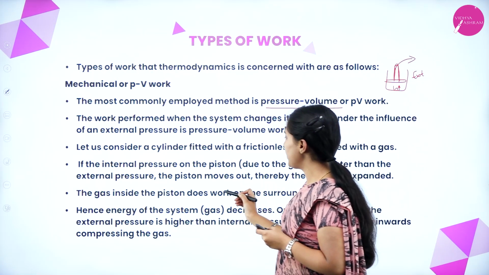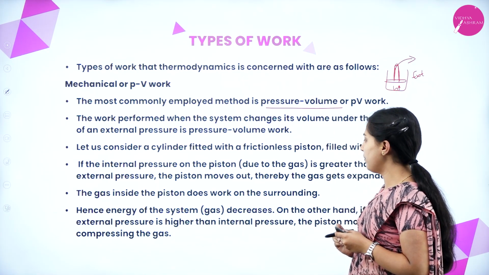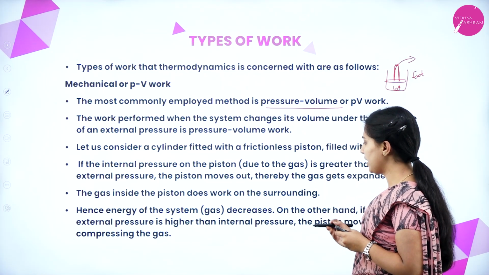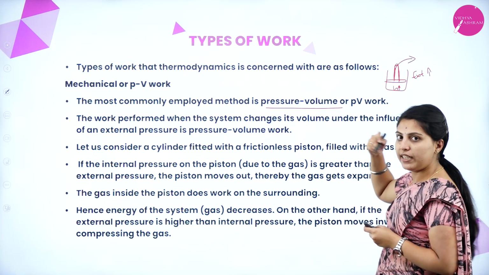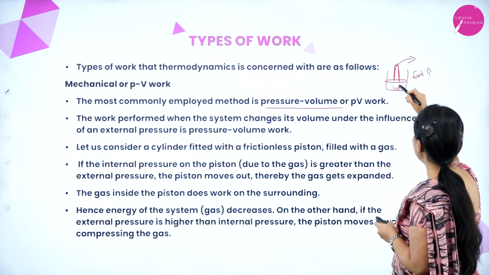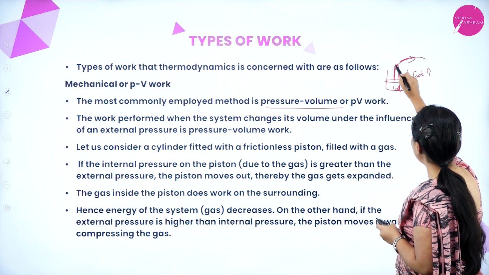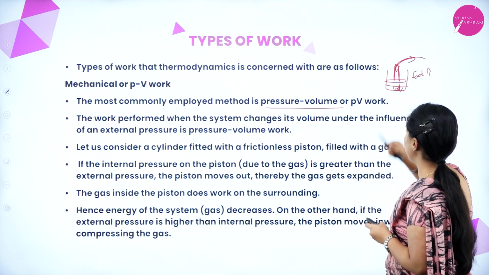The gas inside the piston does work on the surrounding, hence the energy of the system decreases. On the other hand, if the external pressure is higher than the internal pressure, the piston moves inward, compressing the gas. Here the surrounding moves the piston inside, and the gas is compressed.